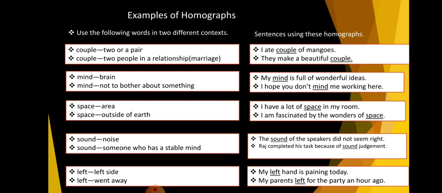Now observe these words, the spelling of words. For example, couple, couple. Spelling is same but meaning is different. These types of words are called homographs. Here are some words and sentences given here. Try to find out all other homographs and try to find out their different meanings also.